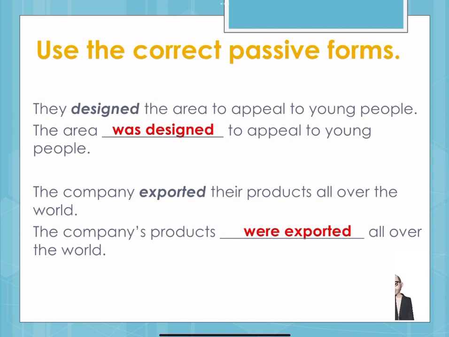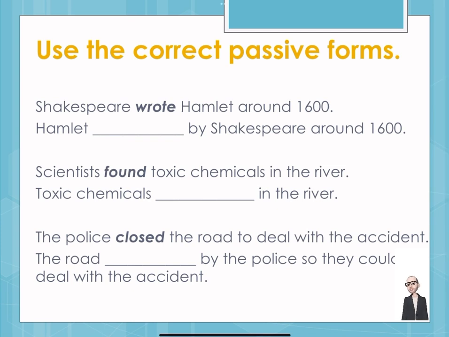Now, I've got 3 more sentences for you. Shakespeare wrote Hamlet around 1600. Hamlet, was written or were written in this case? Was written. Hamlet was written by Shakespeare around 1600.